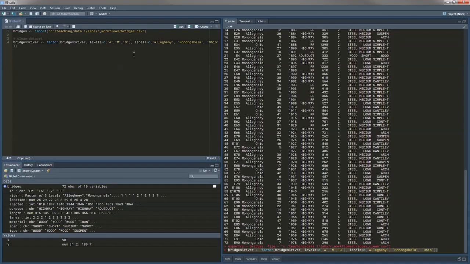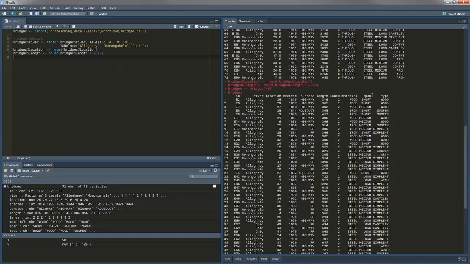Just so that it's easy to go back to where we were. We did something like bridges location is round bridges location. We just do the same. Bridges length is a round of the bridges length divided by 328. And I don't know, what other things might we be interested in doing?